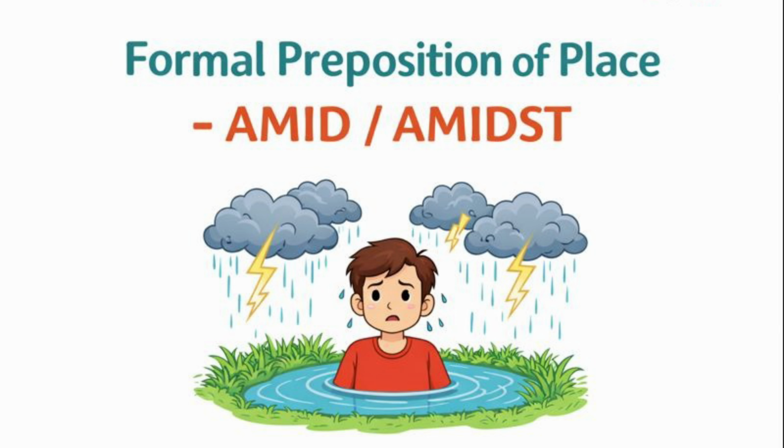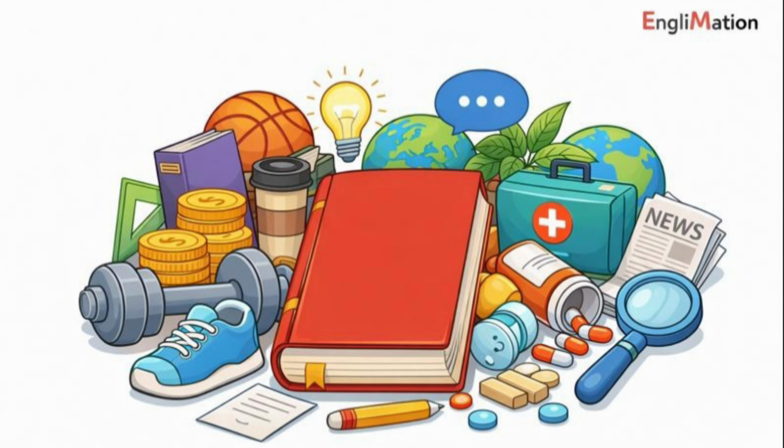Welcome back to our Prepositions and Position Words series. In the previous episode, we learned towards, which shows direction without a rival. Today, we'll learn amid and amidst, which are formal words used to describe something surrounded by other things. Amid and amidst mean in the middle of or surrounded by many things. The focus is not on exact position, but on being surrounded on all sides.